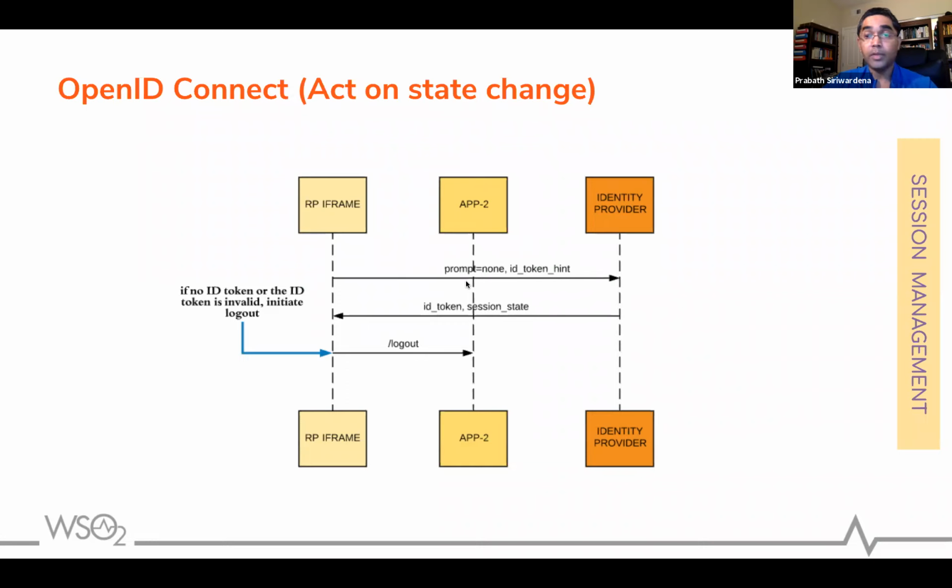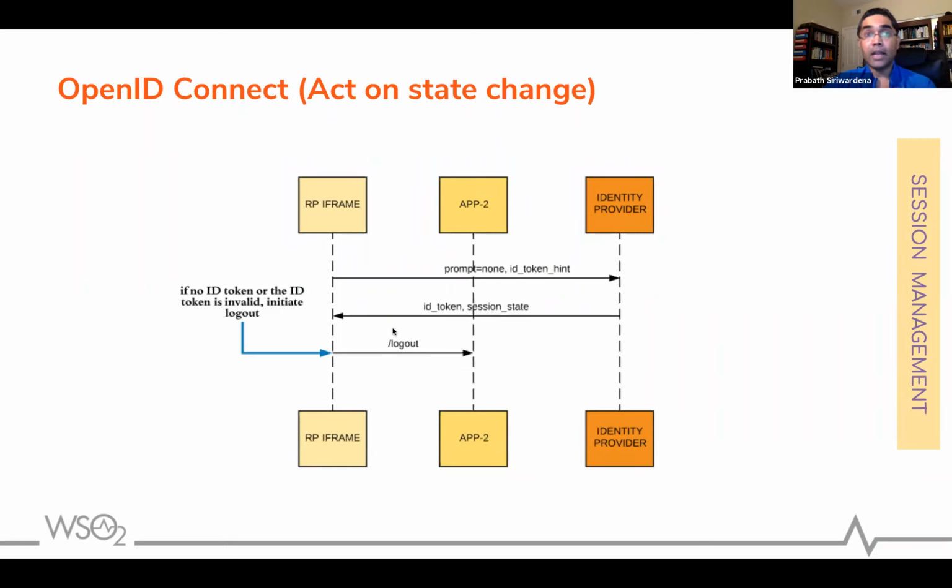Right? User doesn't have a session. So when we send prompt equals none, that means the IDP should not prompt the user to authenticate even if the user doesn't have a session at the IDP side. Right? So now when you get the response back to the RP iframe, it checks whether there's an ID token in the response. If there's no ID token, that means the user has logged out, and then the RP iframe will initiate a logout request. Basically, you send a request to app2 and app2 will initiate a logout request, right?